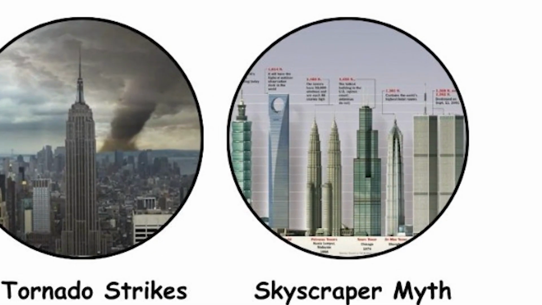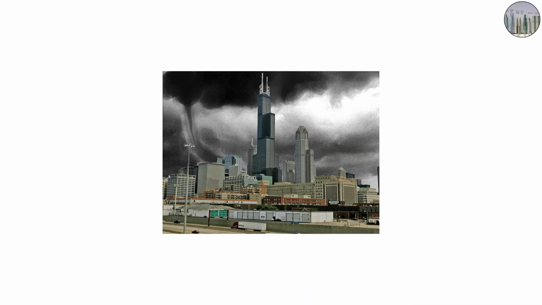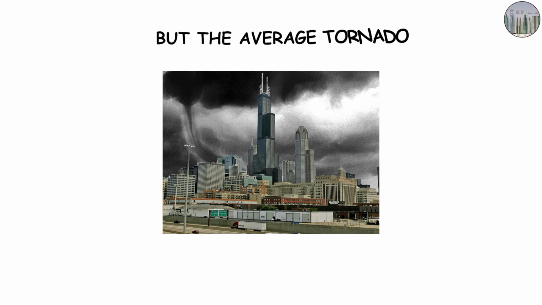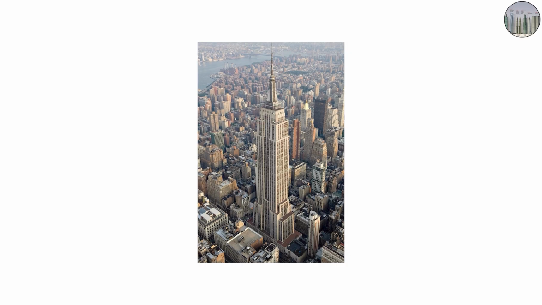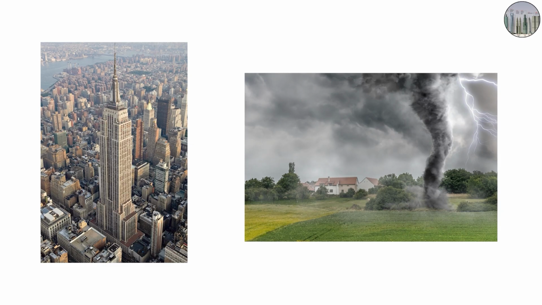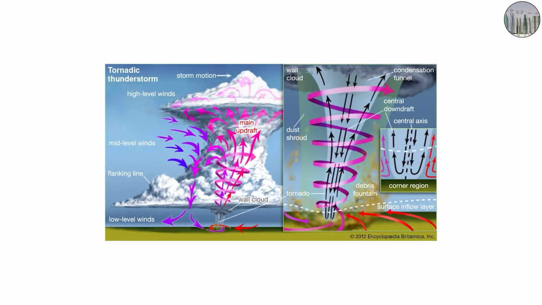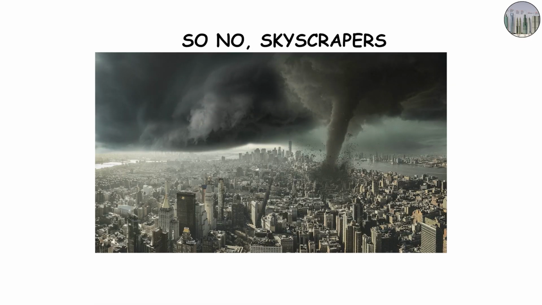Scene 5. The skyscraper myth. Another misconception is that tall skyscrapers can block tornadoes, but the average tornado is far taller than even the tallest buildings. For perspective, the Empire State Building is about 1,454 feet tall. Many tornadoes stretch several thousand feet into the air, some up to 10 miles tall within their parent storm systems. So no, skyscrapers can't block or cut a tornado.